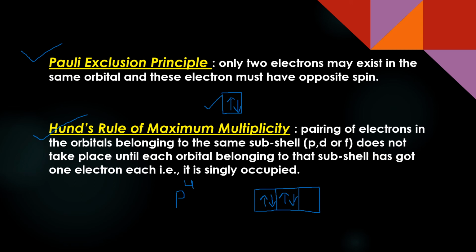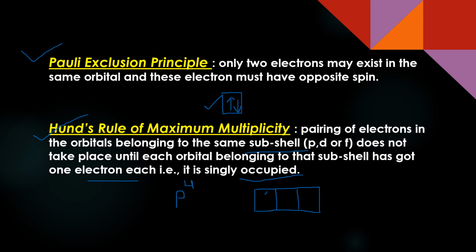Now I read the statement. Pairing of electrons in the orbitals belonging to the same subshell, p, d or f, does not take place until each orbital belonging to that subshell has got one electron, that is, is singly occupied. So that means I need to give an electron here also. I cannot start pairing like this. So what would be the proper way of filling the orbitals? I'll again make it.